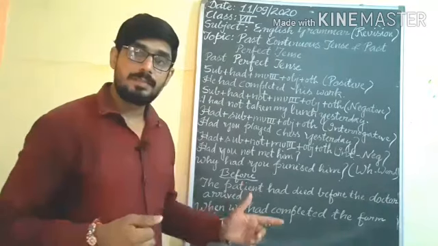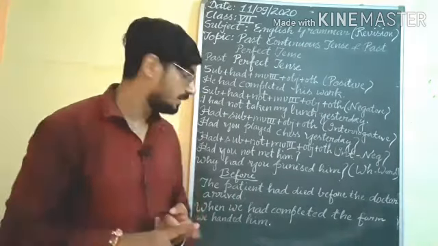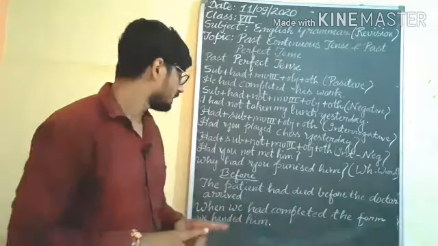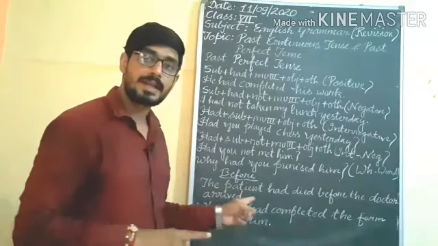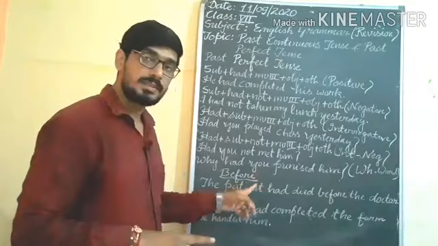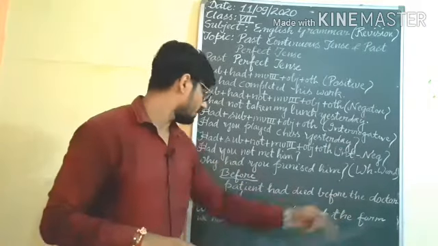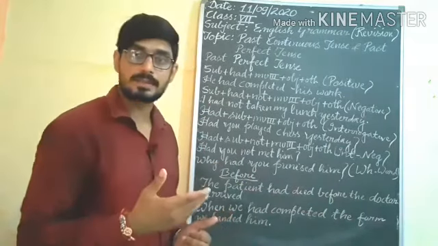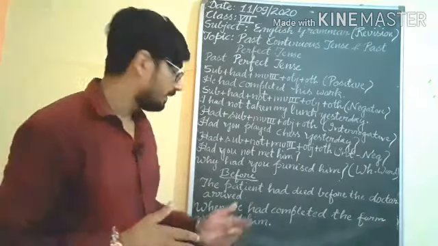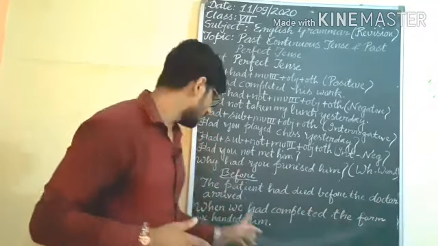The action which had happened first, for that action we will use past perfect. Here, what action had happened first? The patient had died, so this will be in past perfect, and afterward the doctor arrived. The action which happened after, for that we will use simple past. Understand? Right.